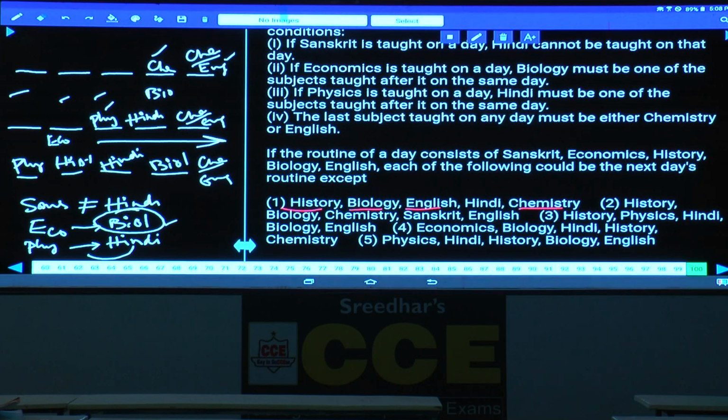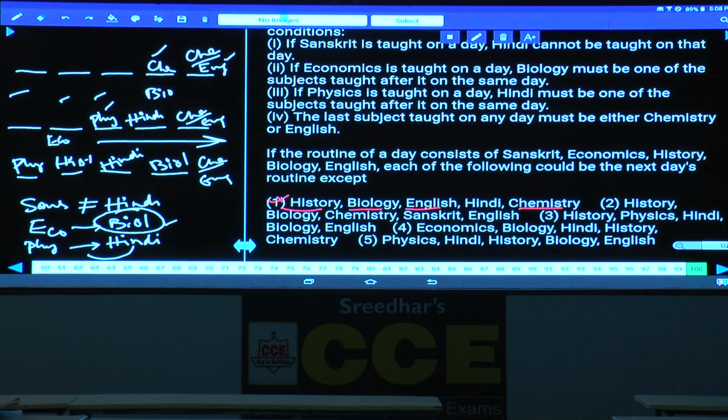Then Hindi. Now if Hindi is taught, then what happened to this one? Now Sanskrit and Hindi are there, economics and biology are there, and physics and Hindi. Then tell me, each of the following could be the next day's routine except. Can this be your answer or not? Yes, this can be the next day's routine.